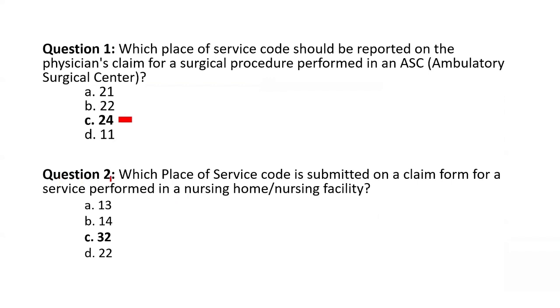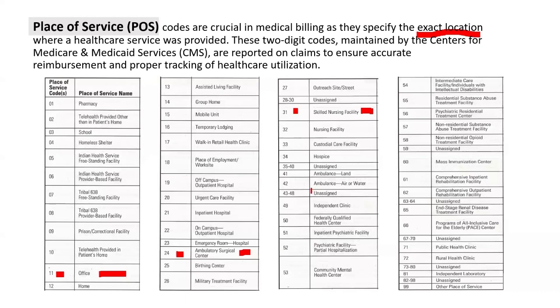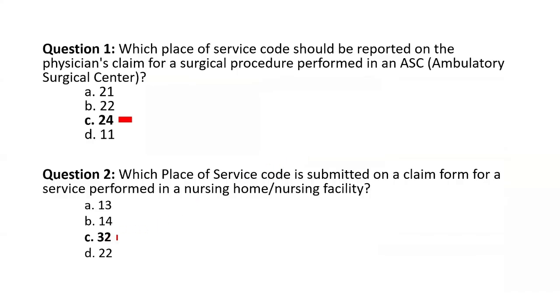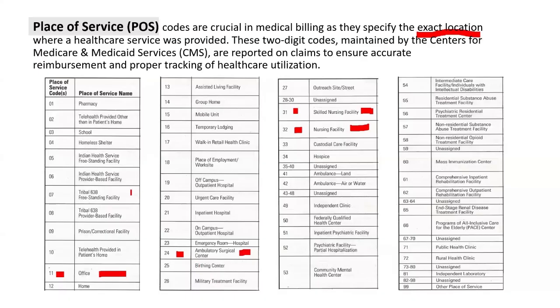Moving on to the next question. Which place of service code is submitted on a claim form for a service performed in a nursing home or nursing facility? Again, referring to the place of service codes table, nursing facility is here and the code is 32. Coming back to the question, again, C is the answer. These place of service codes are available in the CPT book as well as the HCPCS book.